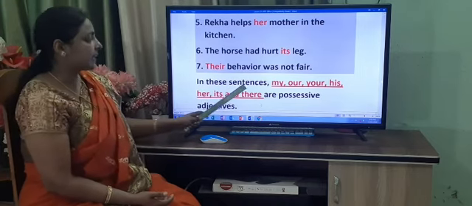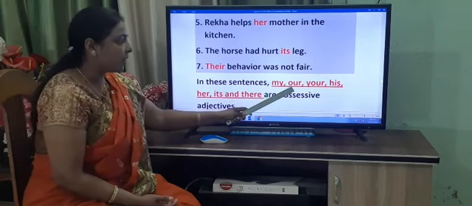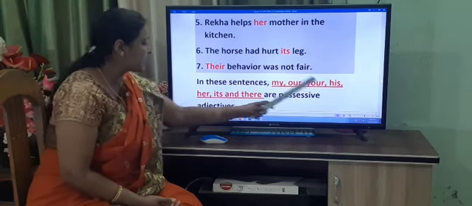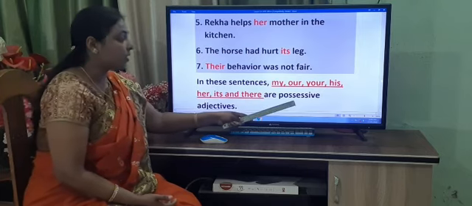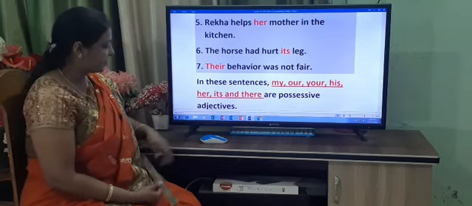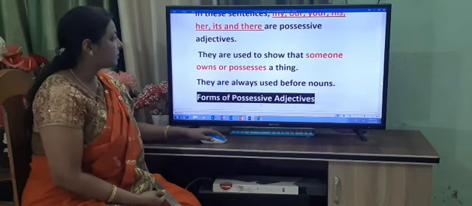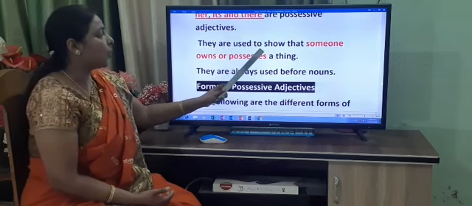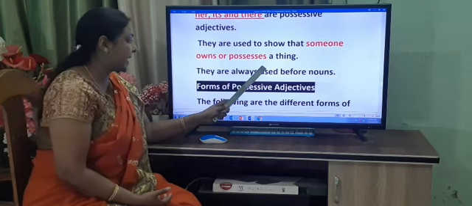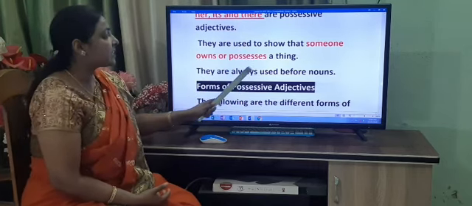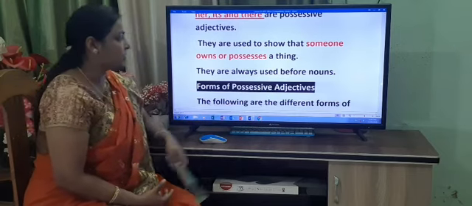So, in these sentences, my, our, your, his, her, its and their are possessive adjectives. They are used to show that someone owns or possesses a thing. They are always used before nouns.